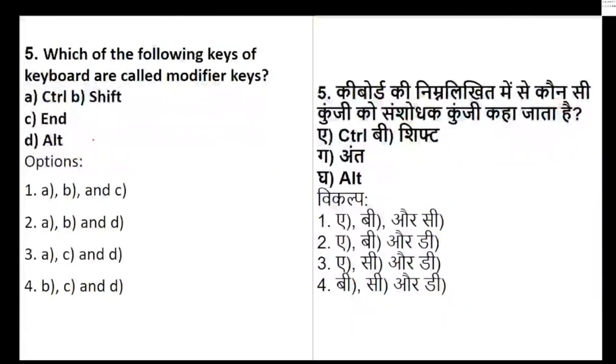Question number 5. The time limit has started. Let's see how many of you are able to answer it. We are talking about question number 5, the keys of the keyboard which are called modifiers. Okay, 5 answers we are getting. Very good. Fifth question answers have started coming in. Yes, let's see as per the time limit. Okay, we still have time. Those who have not answered can come to the answers.